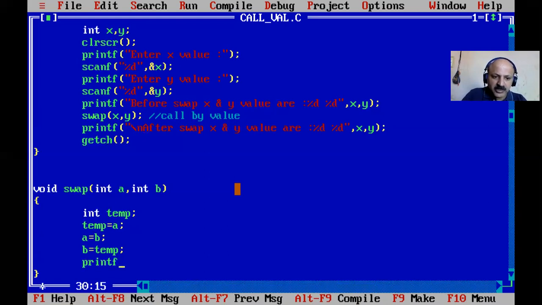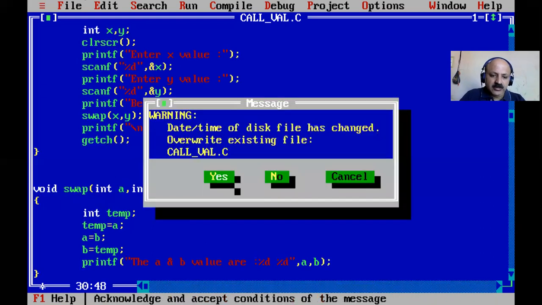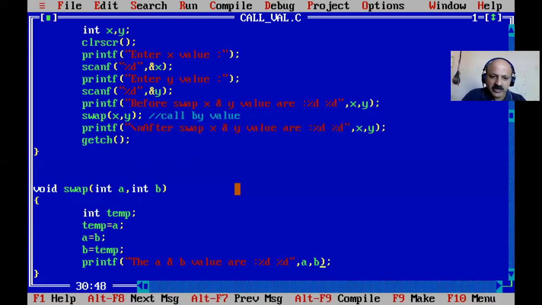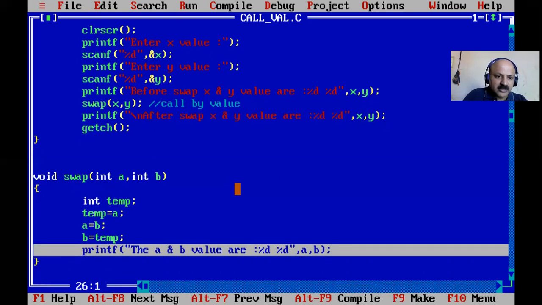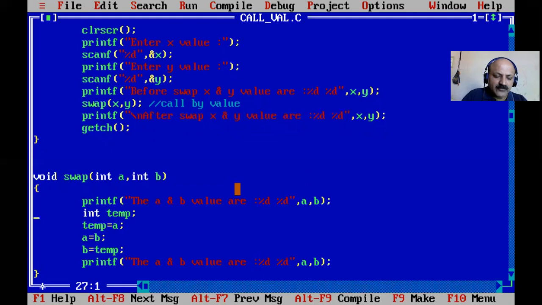So here we can also print in the UDF, that is, the user defined function. So the A and B values are swapped. Yes, let us check whether it swaps or not. So here is the swapping, but when the cursor returns into main, the life cycle of the A and B variables is over, and that is not a swap. So here we can also print before and after, meaning the values of A and B when the cursor comes here, and after. So here we are just testing whether the swap happens in the UDF or not.